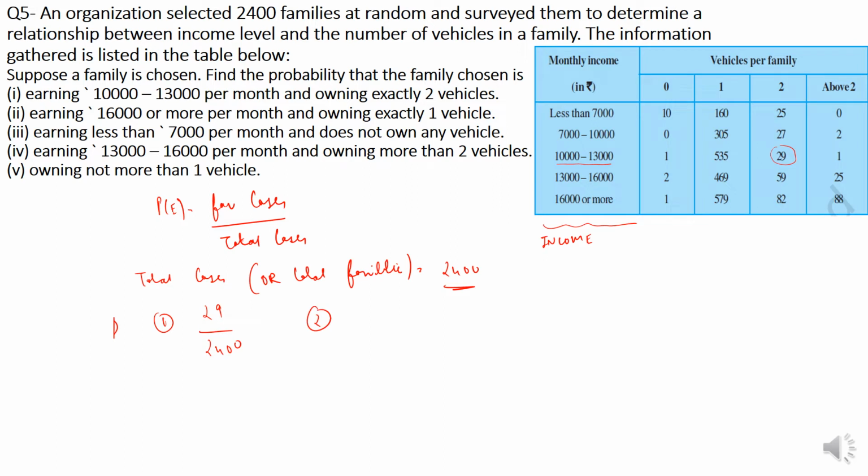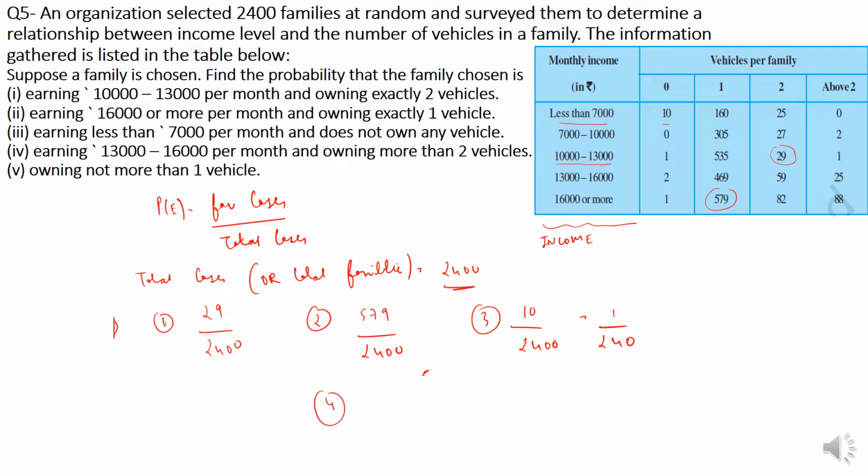Question number 2. Earning 16,000 or more, meaning this fourth one, per month and owning exactly 1 vehicle. 579, correct, right? This number. So this is 579 by 2400. These are all probabilities, right? Third one. Earning less than 7,000 per month, meaning this line, and does not own any vehicle. Meaning 10 people, right? So it is 10 by 2400, which is equal to 1 by 240.